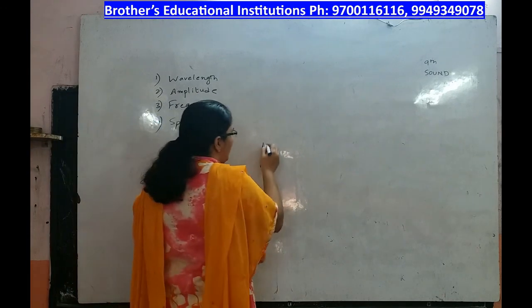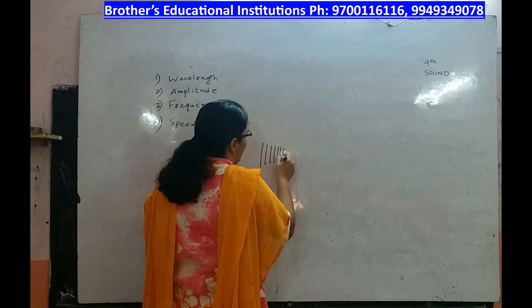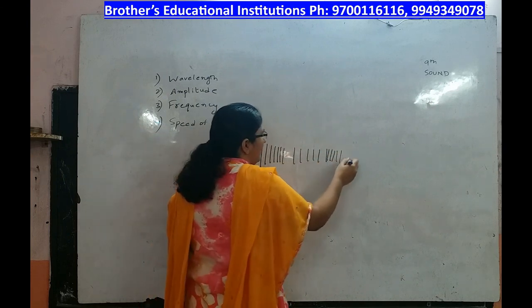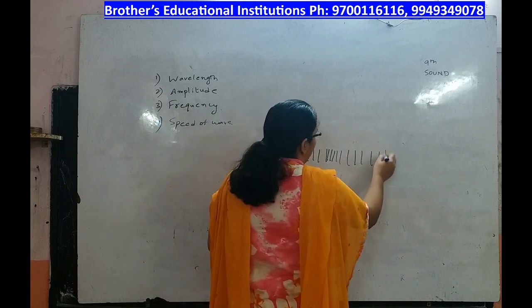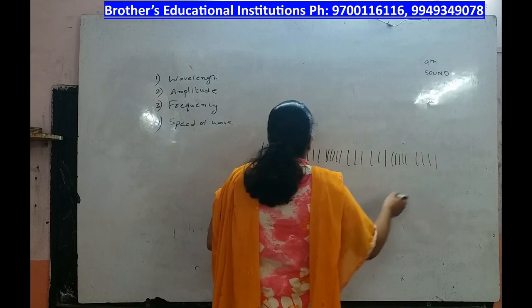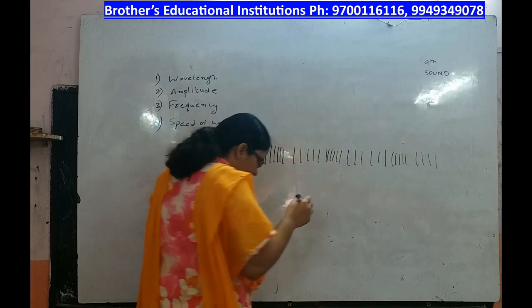You may observe that a sound wave may look like this in the form of compressions and rarefactions.